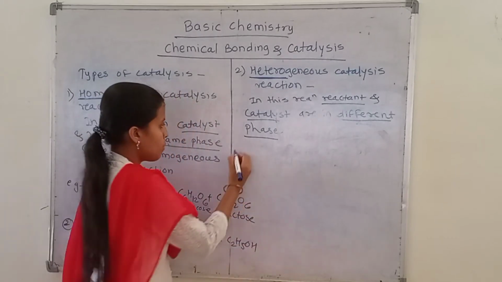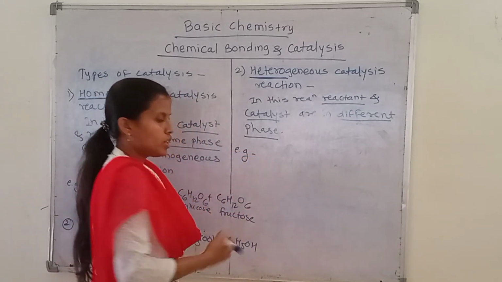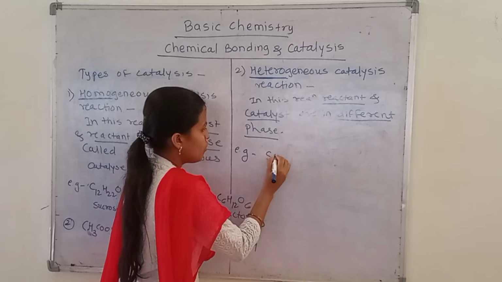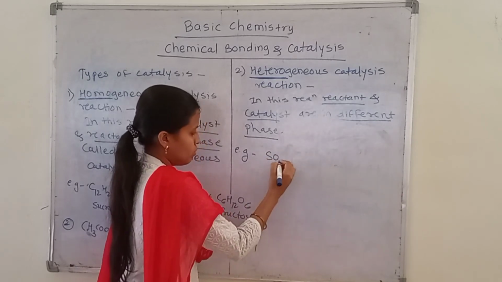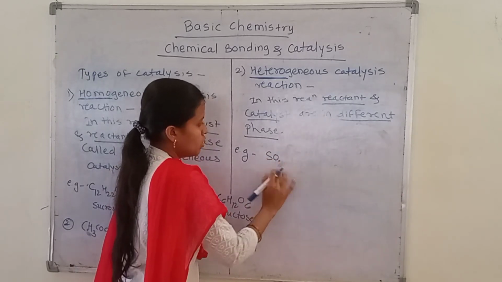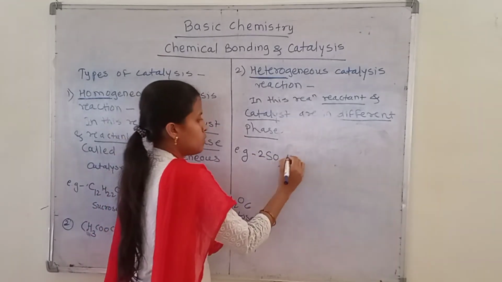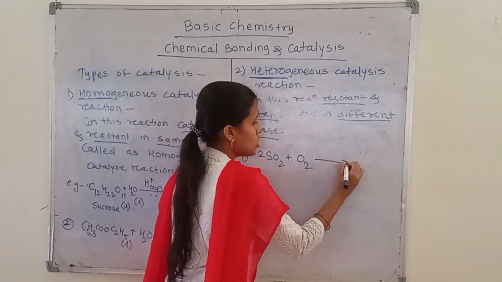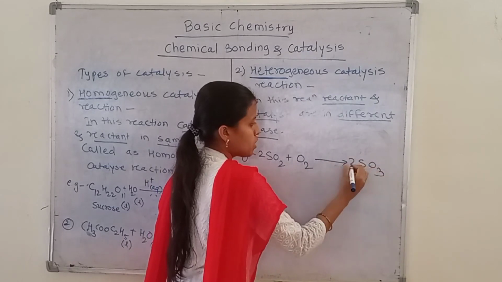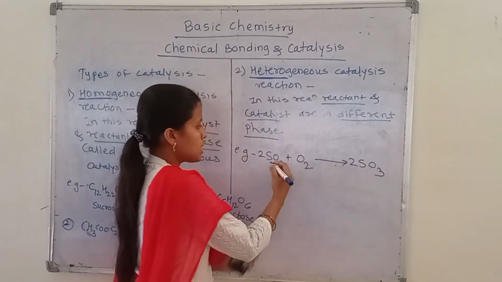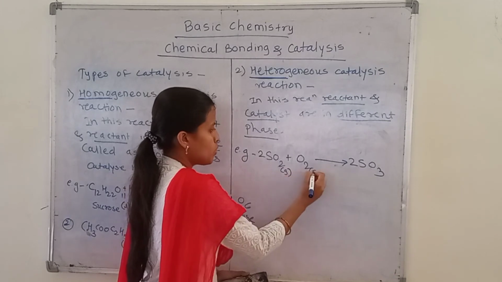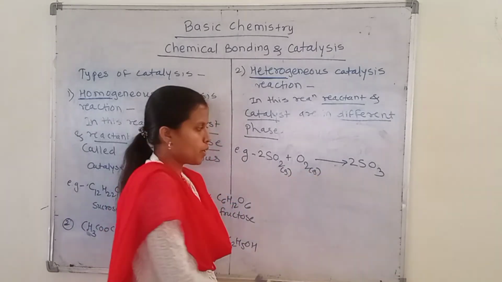For example, the common example is sulfur trioxide molecule formation. Here we get the oxidation of sulfur dioxide to form the sulfur trioxide molecule. In this reaction, the sulfur dioxide will be in the gaseous phase, and the oxygen will also be in the gaseous phase.